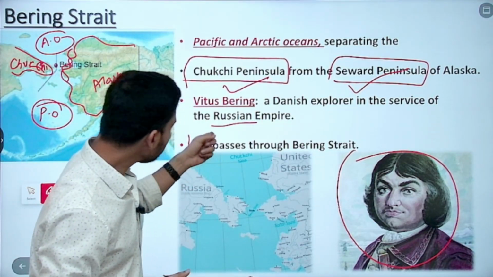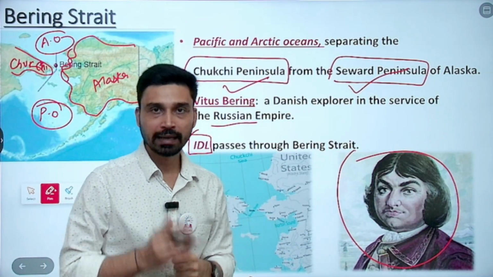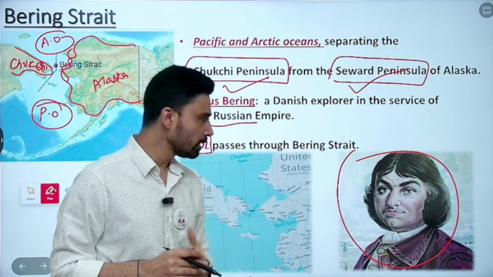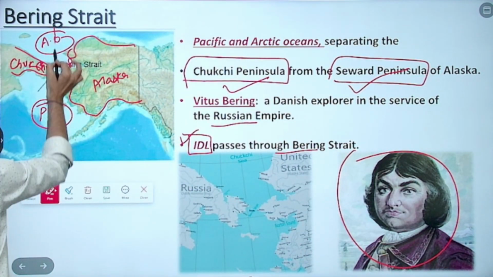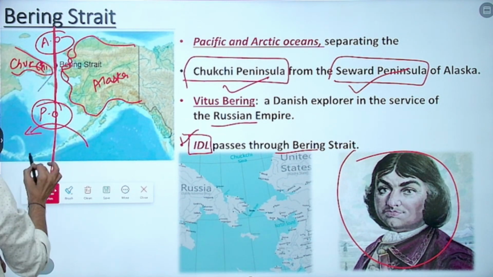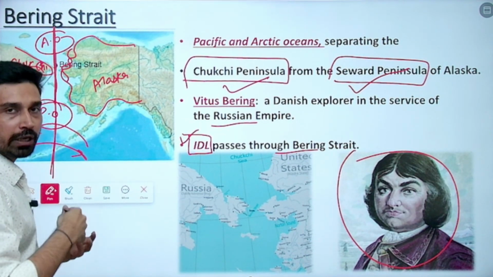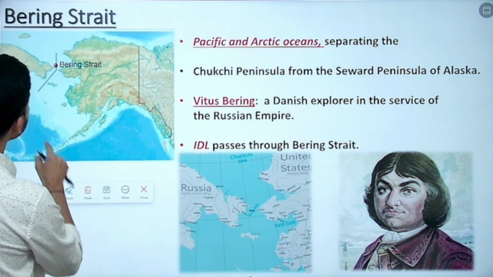The most important point about this strait that you have to keep in mind is the International Date Line. The line along which the date and day change passes through the Bering Strait, because this is 180 degrees longitude. So the line is passing through this. That means if you cross from here to here or here to here, the date and day will change. You will have to add or subtract 24 hours. So that's the importance of the Bering Strait.